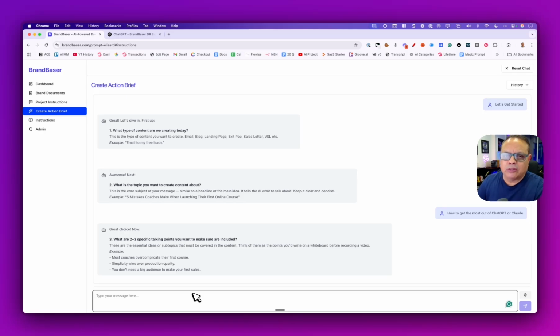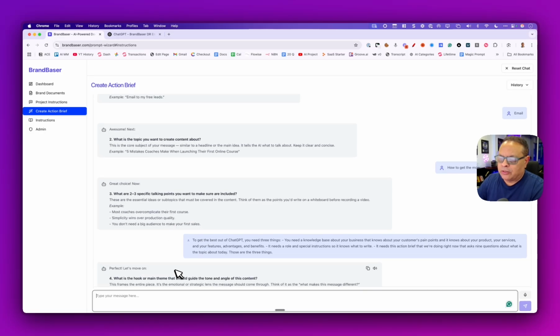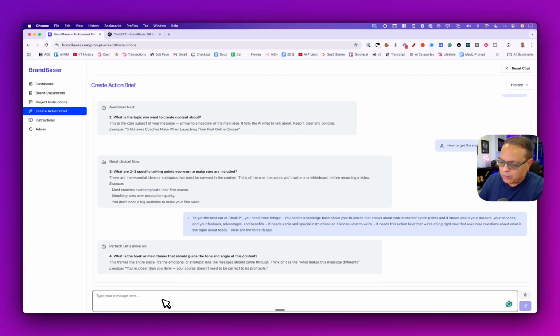Here, what are the 3 talking points you want to talk about? You can do 1, 2, 3, 5 talking points. The more you put, the better content you're going to get. So I'm just going to press a little button that'll transcribe this for me. All right. Let's get to question 4. What is the main hook? Well, this gives you an example. For ours, it's going to be something like this: ChatGPT sucks, and here's how to fix it.